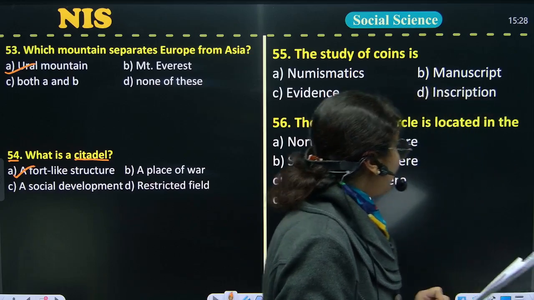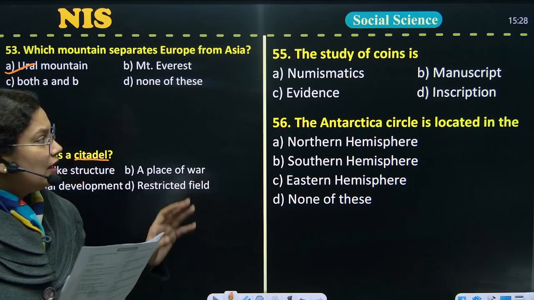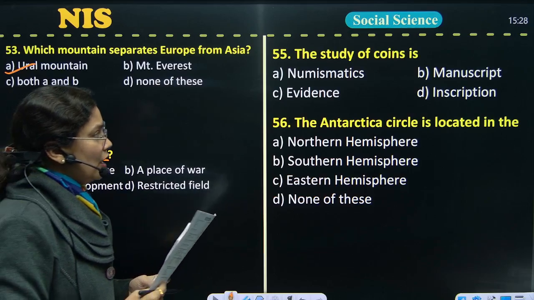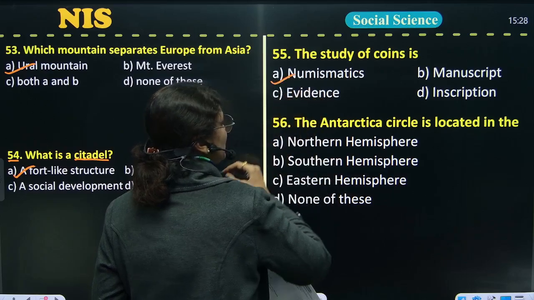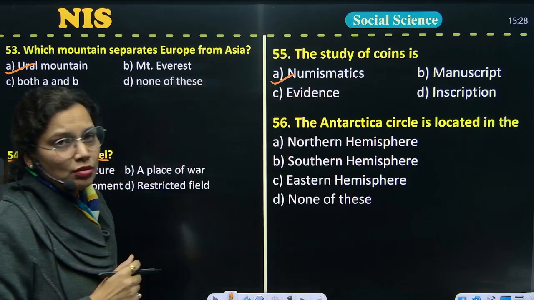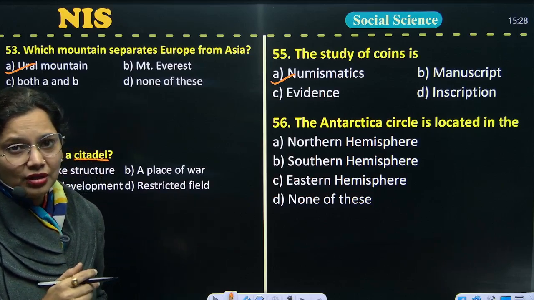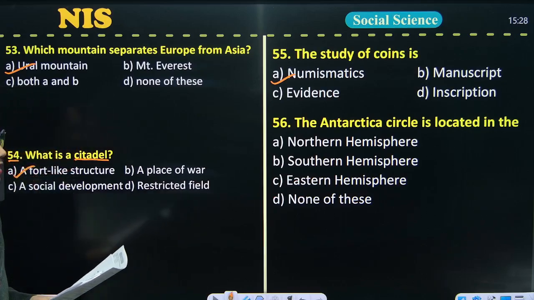Now we are moving to the next question. The next question is, the one word that describes the study of coins is. The study of coins is called numismatics. So manuscript, evidence, and inscriptions are wrong. These 3 options are wrong, and option number A is the correct answer.